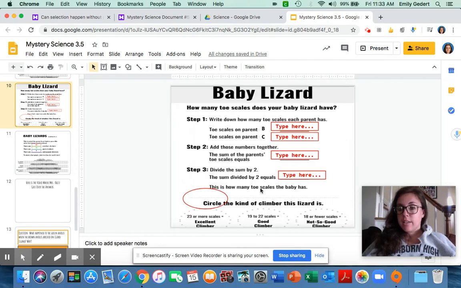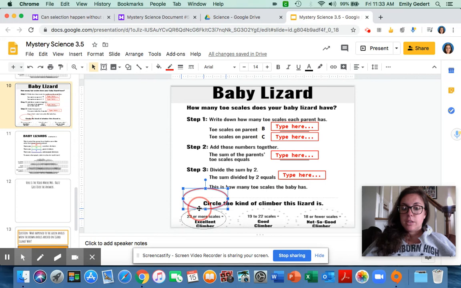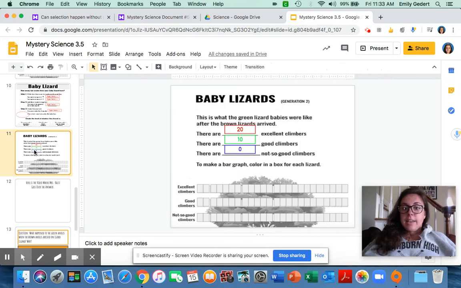You may use a calculator if that's easier, or you can just write it on a piece of paper. So you're going to put some numbers in here, and then you're going to determine if your baby is an excellent climber, a good climber, or a not so good climber. And again, you're going to just move that circle around. And then finally, we have a new generation with some new numbers, and you're going to find out how these numbers changed, and you're going to build that bar graph again down here.